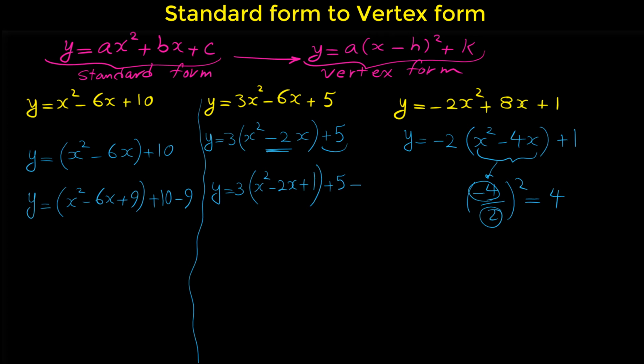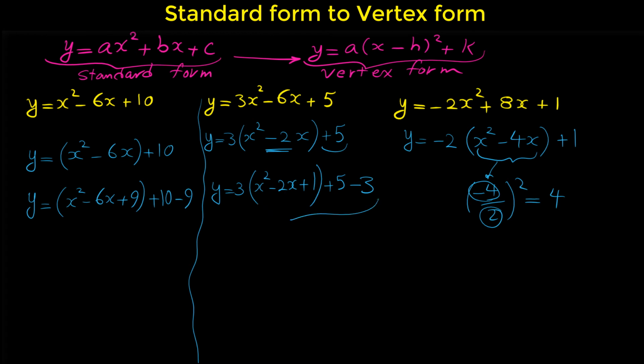But note that here 1 is in the bracket. And if we multiply this 3 in the bracket, actually we added not 1 to the equation, we added a 3 to the equation. Again, note that if we multiply this 3 in the bracket, we have 3x squared minus 6x plus 3. So because we added a 3 to the equation, we have to subtract a 3 from the equation.